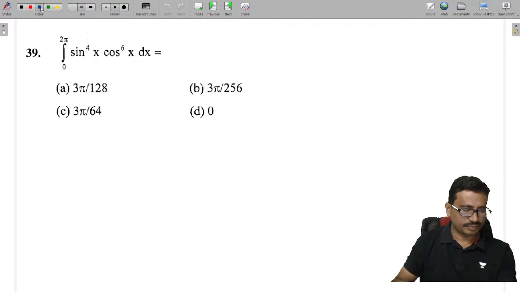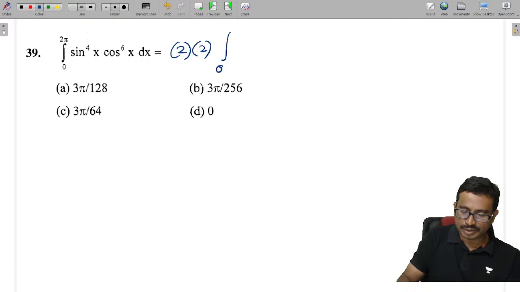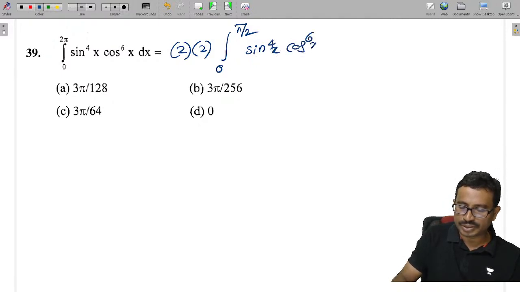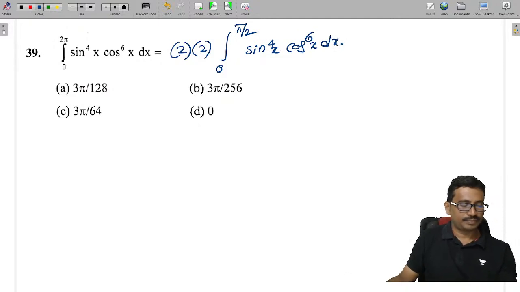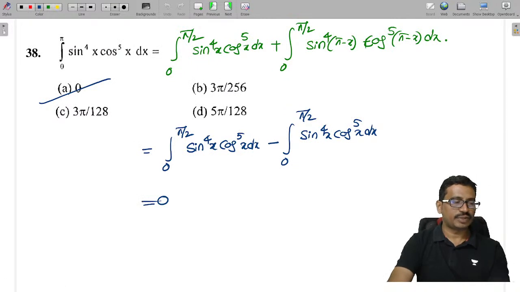Next here, the powers are even, so it is non-zero definitely. So we can say 2 into integral 0 to pi by 2 of sine power 4x into cos power 6x into dx. Sine power 4 is there, that's why it is positive. Power 4 is even.